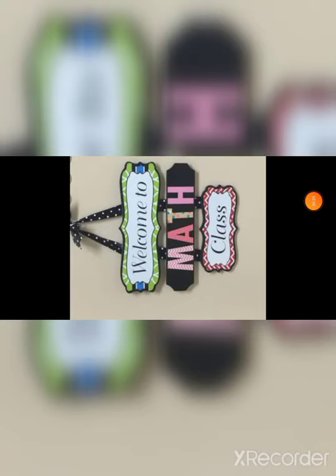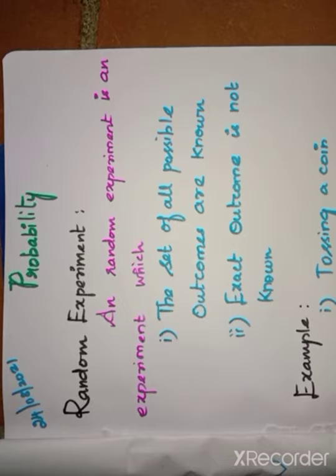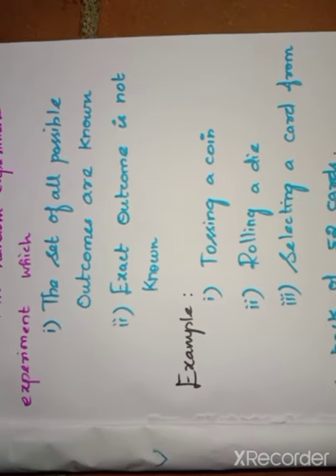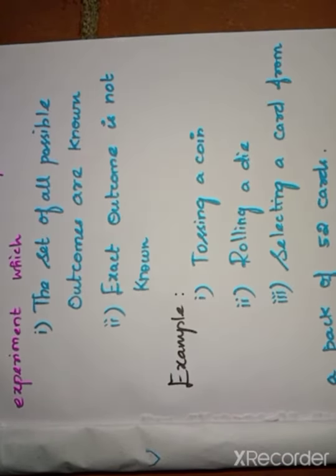Let's start the session. Probability. Random experiment. See the definition for random experiment. A random experiment is an experiment which satisfies two points: the set of all possible outcomes is known, and the exact outcome is not known. See one example, tossing a coin. You know tossing a coin is used in cricket or any game for choosing sides on the playground.